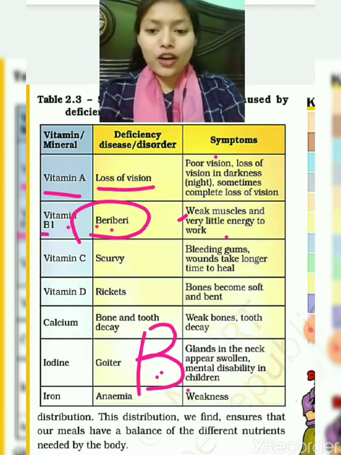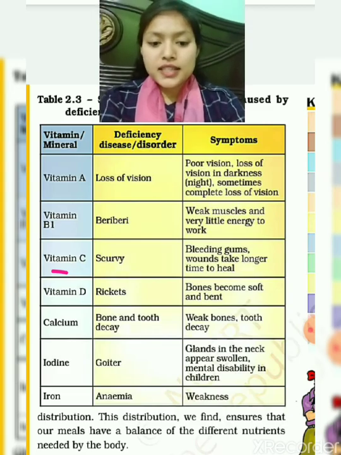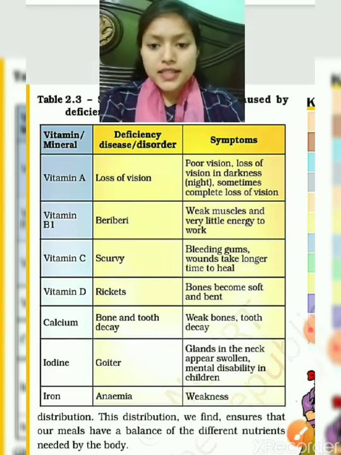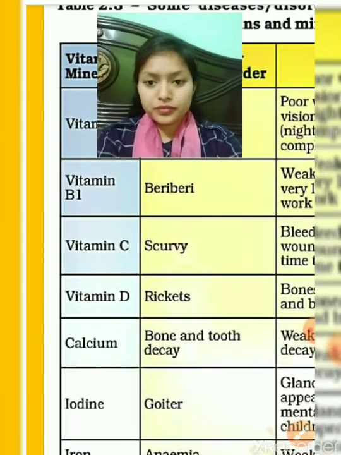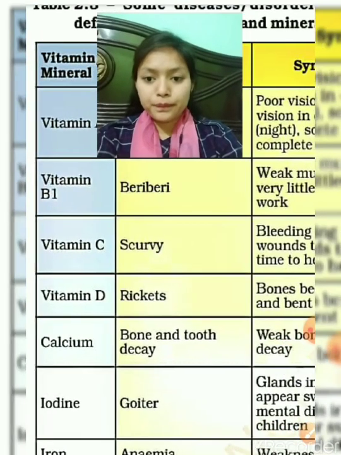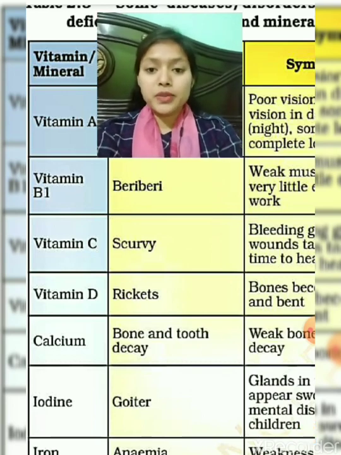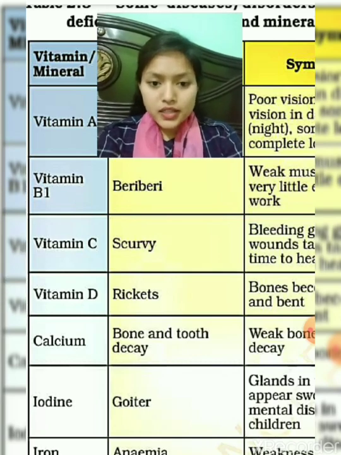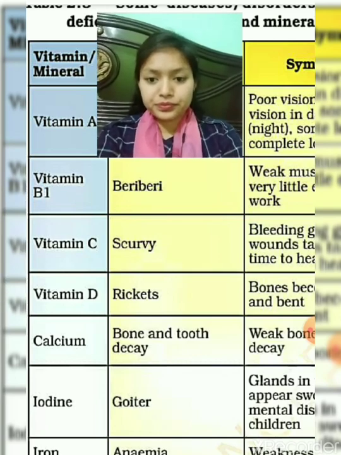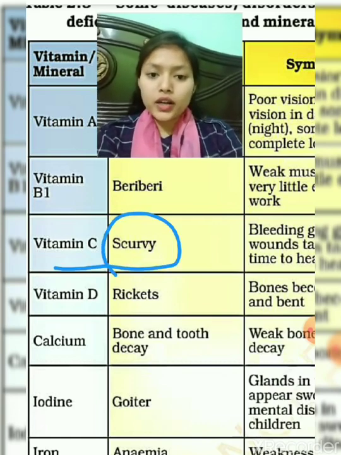Now vitamin C. The disease caused by vitamin C deficiency is scurvy. And what are the symptoms?